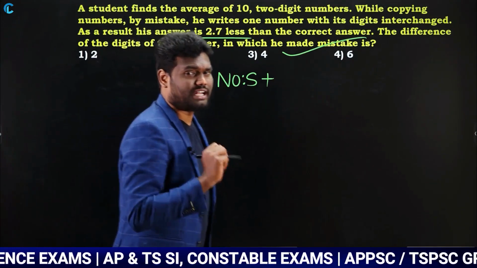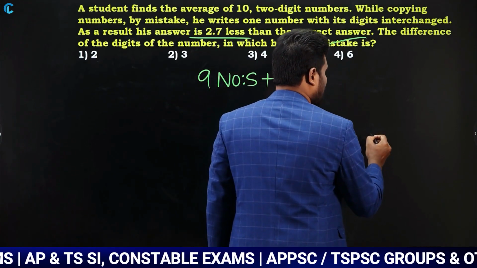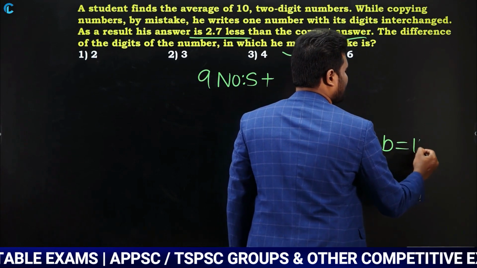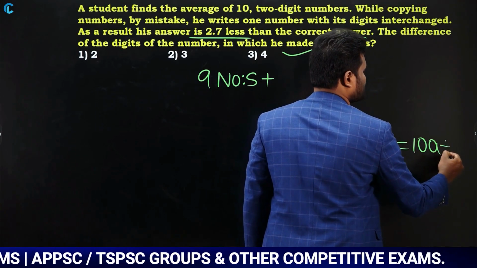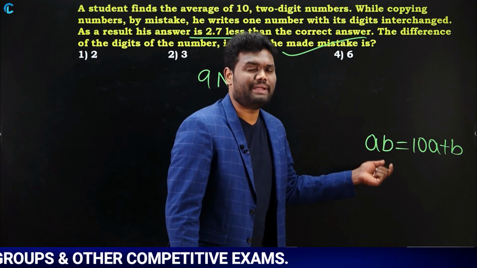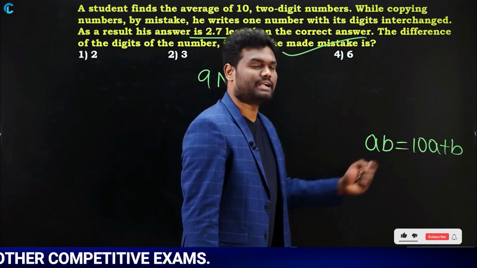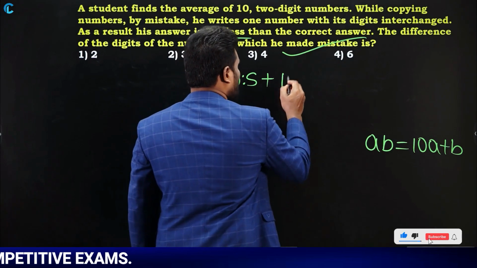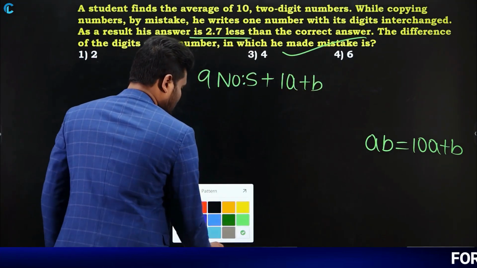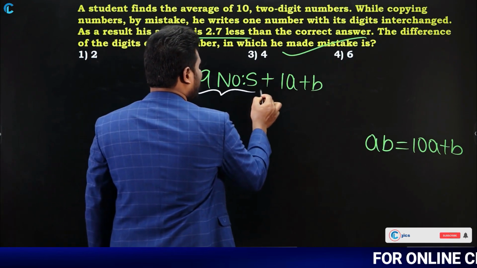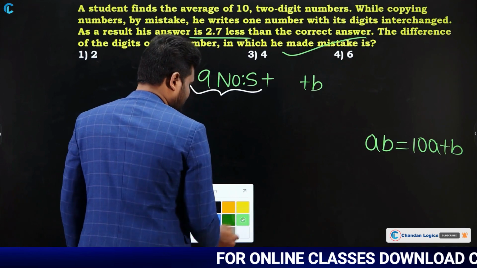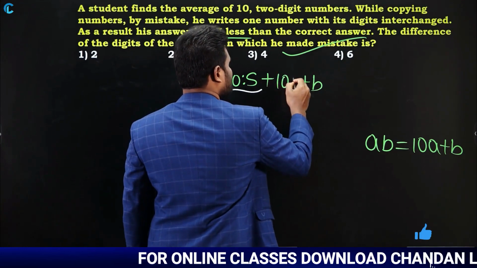Now these are two-digit numbers. As these are two-digit numbers, I can write a two-digit number as AB. Now this AB can be written as 10A plus B. Yes or no? Why? Because A is in the tens place and B is in the units place. So AB can be written as 10A plus B. Observe here carefully. These are the 9 numbers and this is our 10th number. So the 10th number is nothing but 10A plus B.